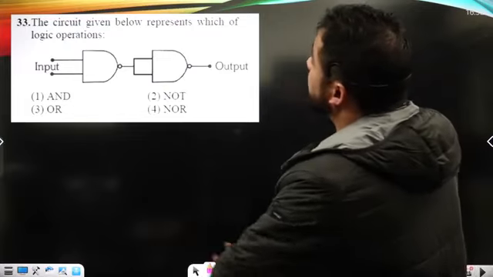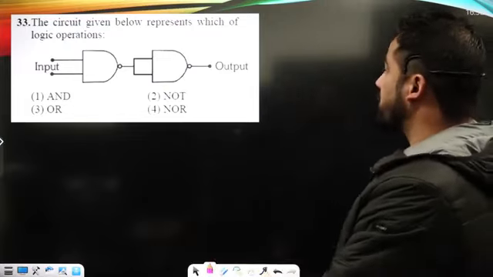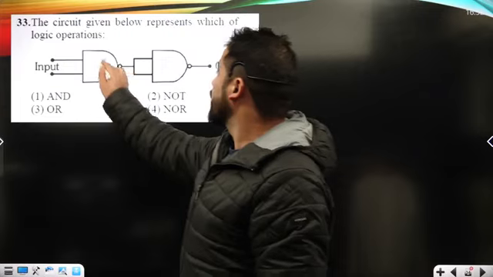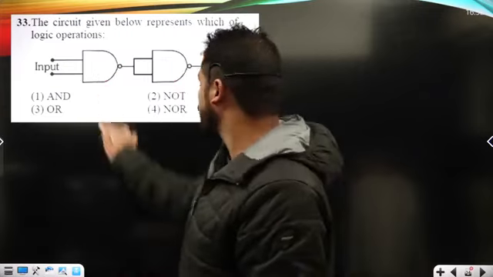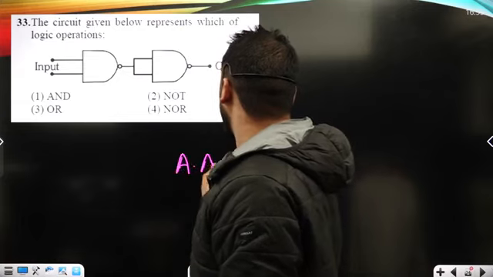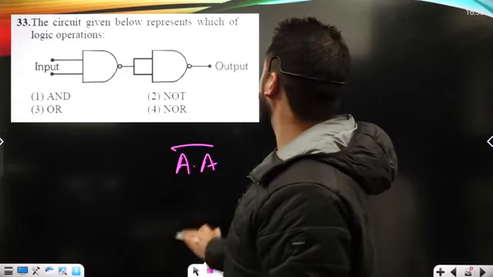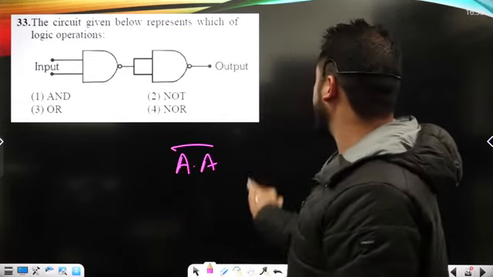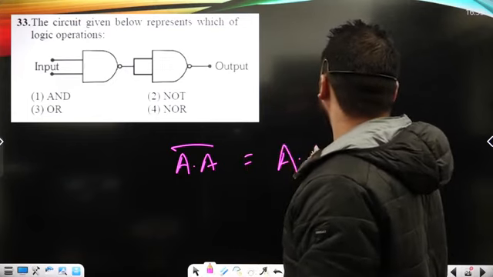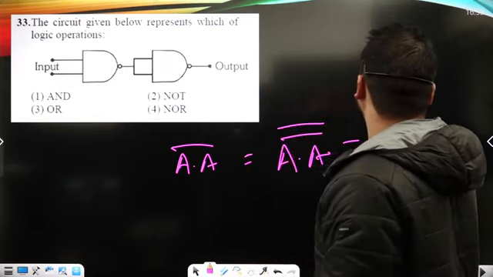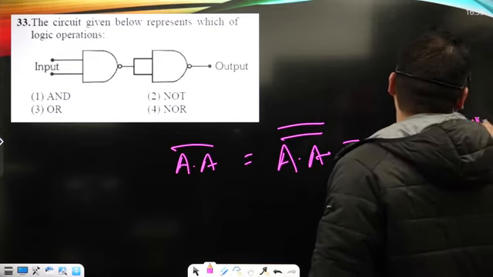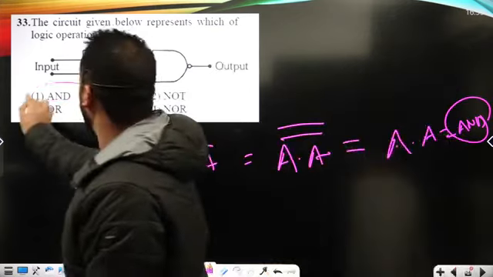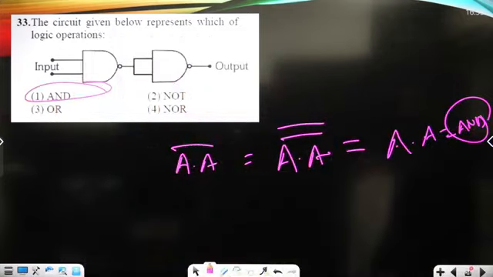Now, in the given circuit, below represents which of the following logic operations? So this will basically act as a NOT gate, or we can say the inputs are the same, that's A dot A, right? So when it goes here, it is again a NOT gate, so it is A dot A whole complement. So it is A dot A, so what I can say is an AND gate, okay? It represents an AND gate.